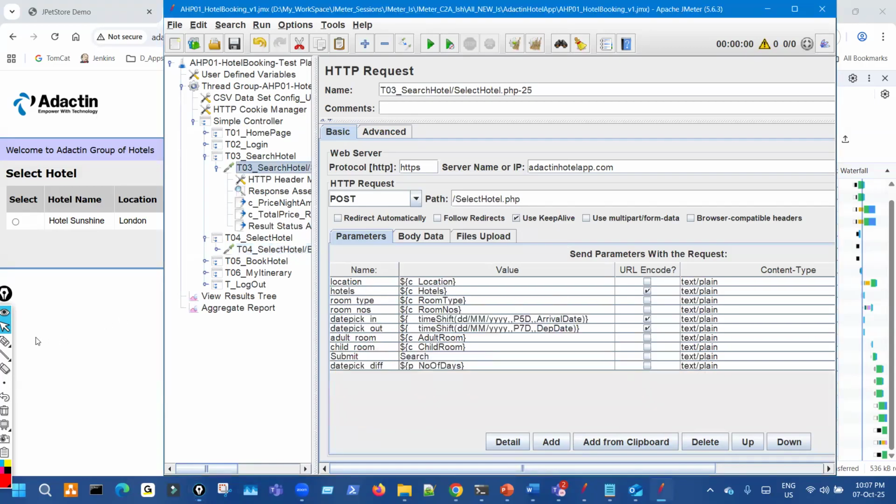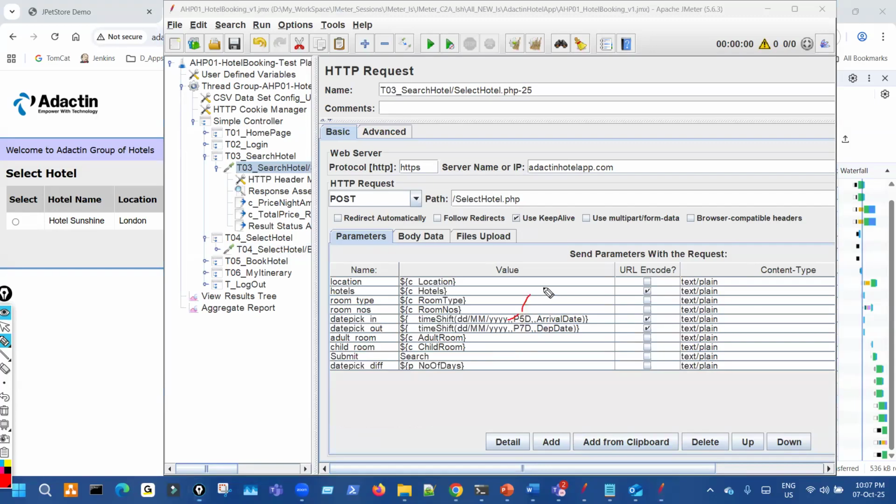Now one thing, see here the date, whatever date you create, we have to store that in a variable. This concept I have already covered, so I'm not teaching it again. I'm explaining it and I'll ask you to work on it so that you get the idea. Whatever the current date and the future date is, I'm storing the current date in a variable called arrival date and the future date in a variable called departure date, or you can create variables like check-in date and checkout date, not an issue.